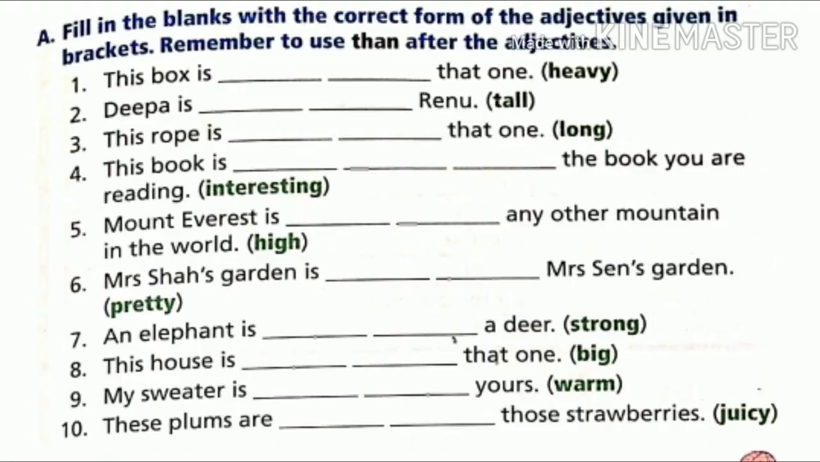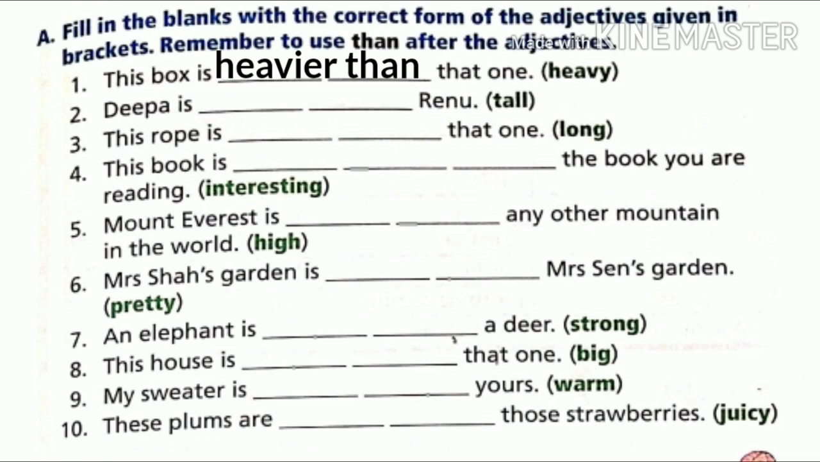Now look at number A. Fill in the blanks with the correct form of the adjectives given in brackets. Remember to use than after the adjectives. Then from here you can understand that we have to use comparative degree. Look, first one. This book is, there are two blanks. That one, heavy. So the adjective is what? Heavy. So what will be the comparative of heavy? Heavier. Y will become I, then ER. Heavier, after that than. So you have to do the remaining ones in the same way.